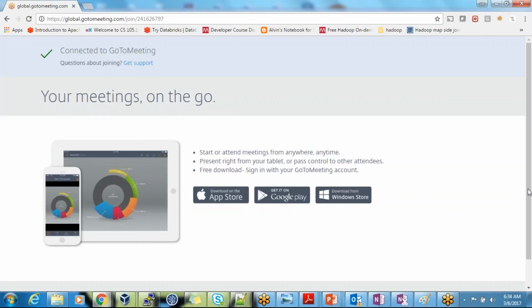Okay, let me see the chat window. Is there any question? If both are working, then what is the fault tolerance? Both have to work in the Hadoop Federation, Deepika. In the Hadoop Federation, both will be running. Fault tolerance is already there, no? You have a block replication policy, so that is taken care of. And as I said, name node 1 will have its own backup machine or high availability, and name node 2 will also have its own backup and high availability. So where are you achieving the fault tolerance?